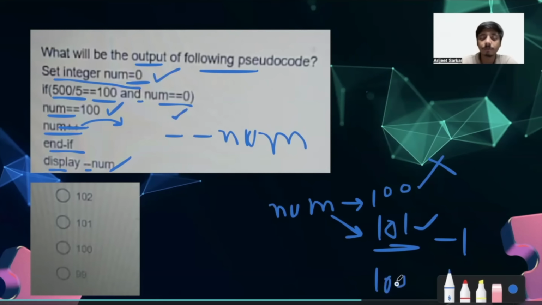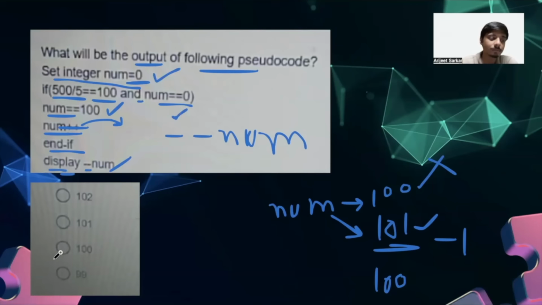Okay, so this is the current value and then we are displaying it. So our correct option will be 100 only. So option C is the correct one. Okay, so to quickly understand, we have assigned the value here, right? And then we have done post incrementation. Okay, at this particular stage, there is no operation which has been performed on num.